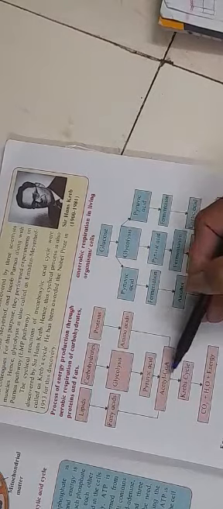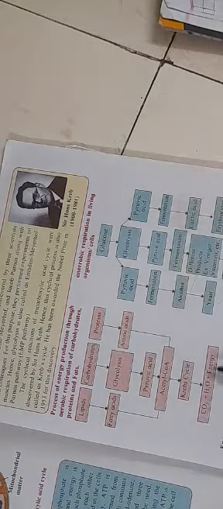Here, the process of energy production through the aerobic respiration of carbohydrates is given. How? See, carbohydrates undergo glycolysis. Then in glycolysis, it forms pyruvic acid. Pyruvic acid is converted into acetyl coenzyme A, and then by the Krebs cycle, it forms carbon dioxide, water, and energy.